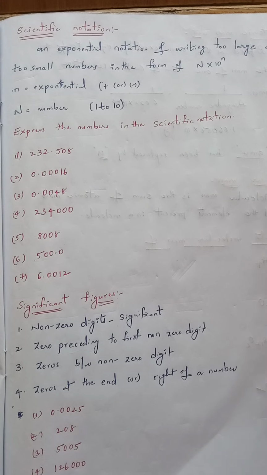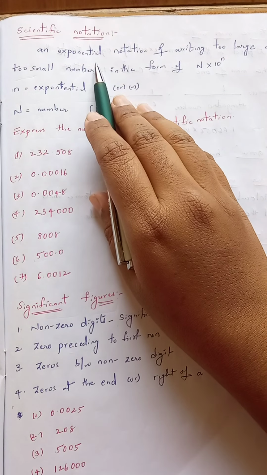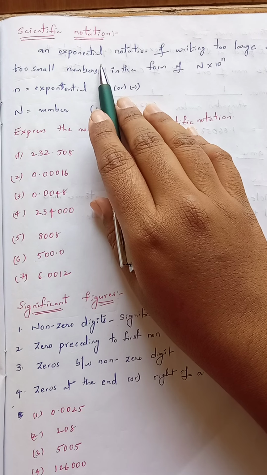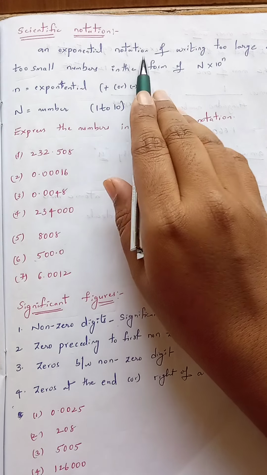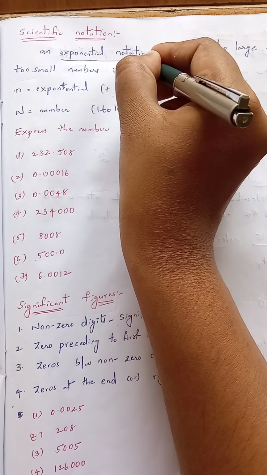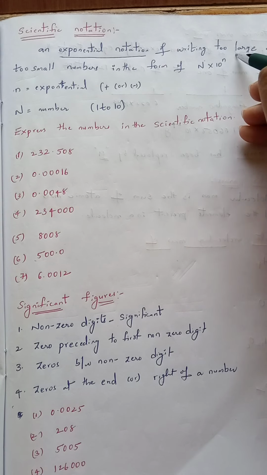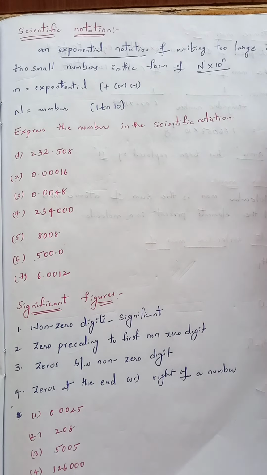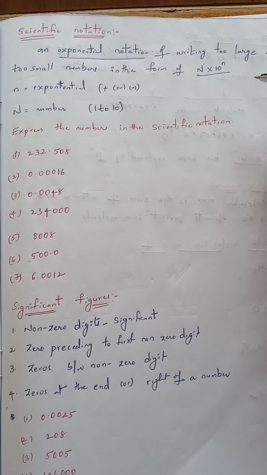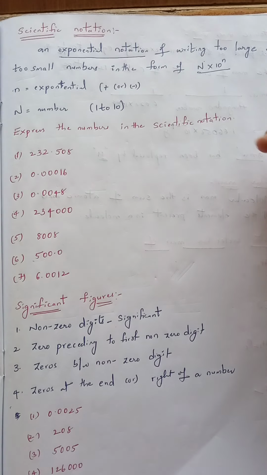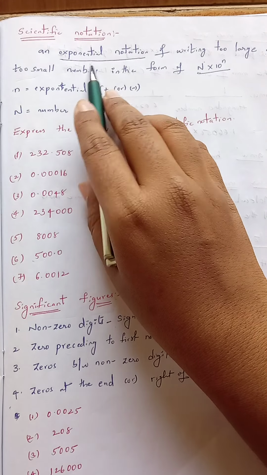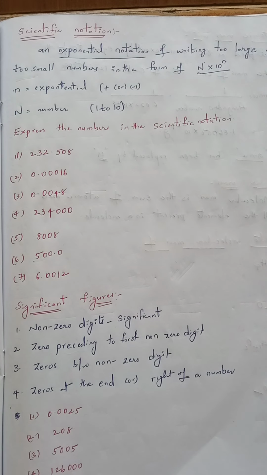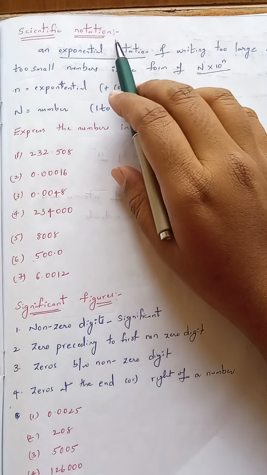Now our next important concept for 1 mark is scientific notation. First we want to know what is meant by scientific notation. Scientific notation is an exponential notation of writing too large and too small numbers in the form of N into 10 to the power of n. If any number is too large or too small, it can be written in the form of N into 10 to the power of n, and that is called scientific notation.